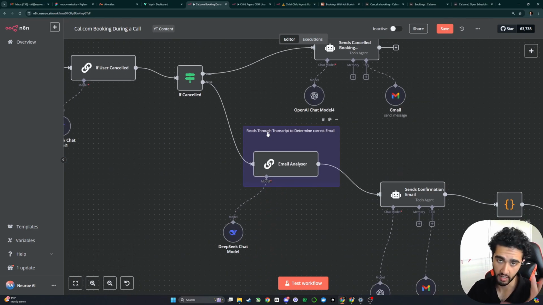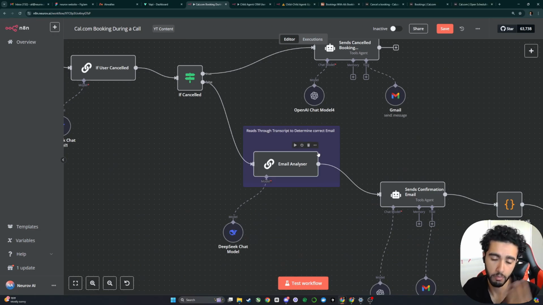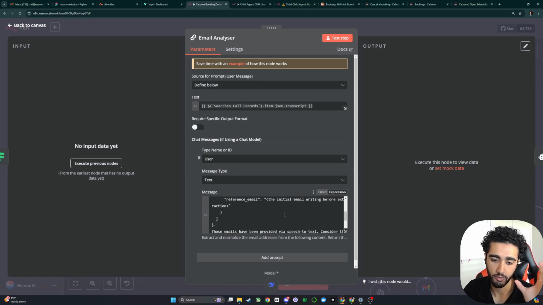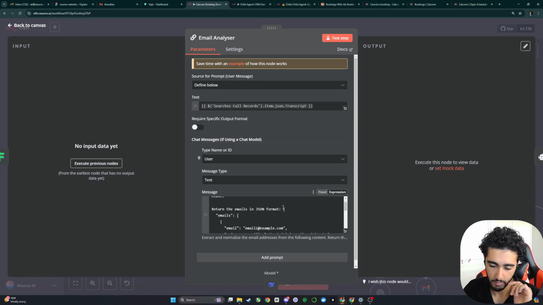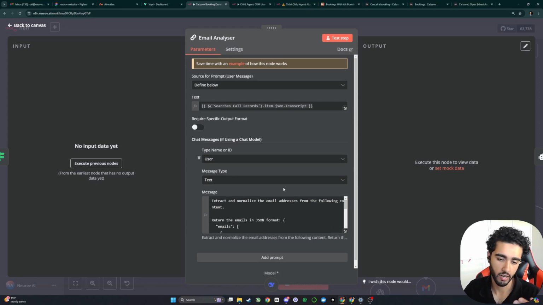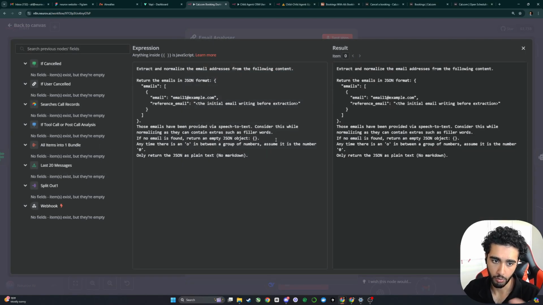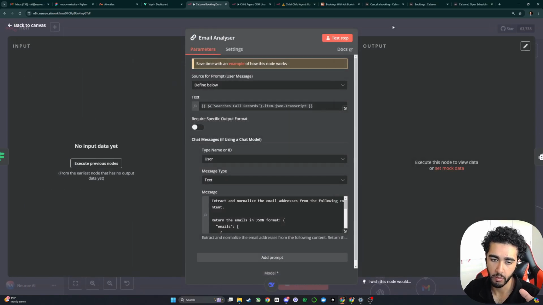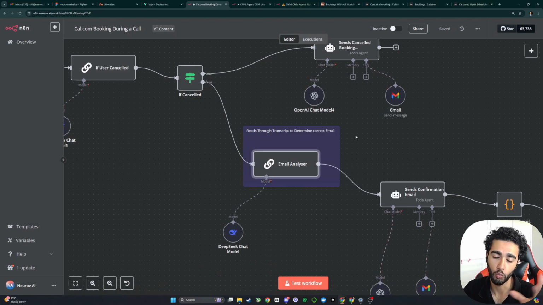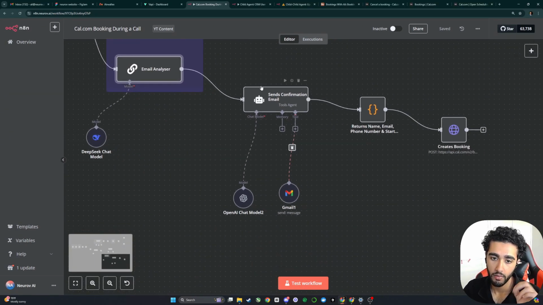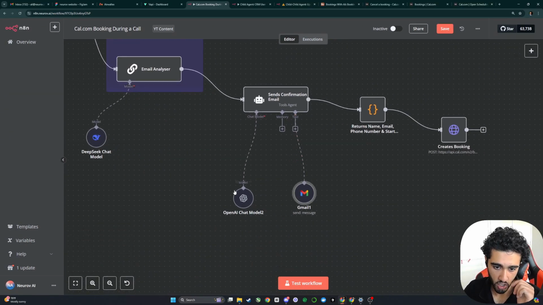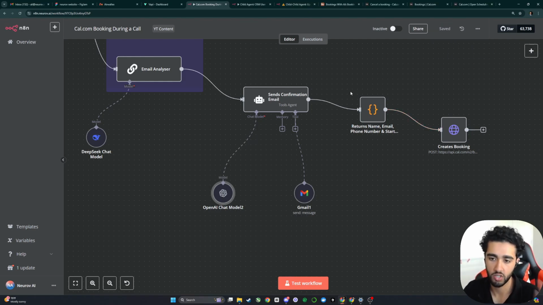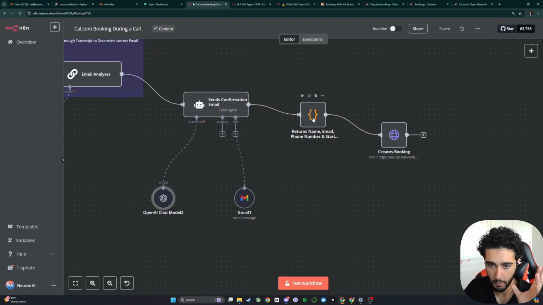If the user doesn't cancel a booking and they actually want to go ahead and make a booking, then we need to get their email. And the email is very important because we need that to actually create a booking inside of cal.com. So this is just a simple prompt which extracts the email from the transcript because during the call we asked for their email. Then we send a confirmation email to ourselves just to double check, just to make sure everything's all good.